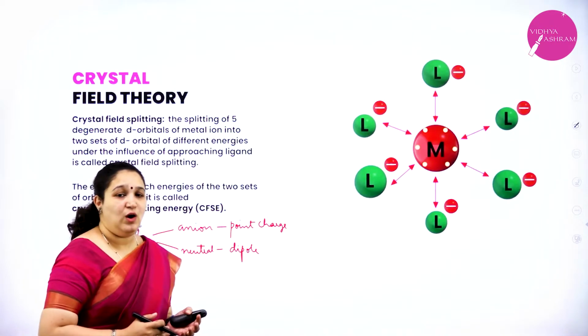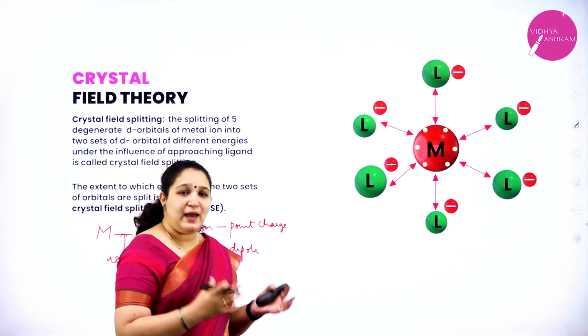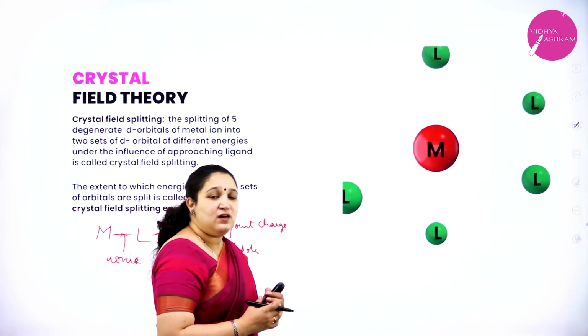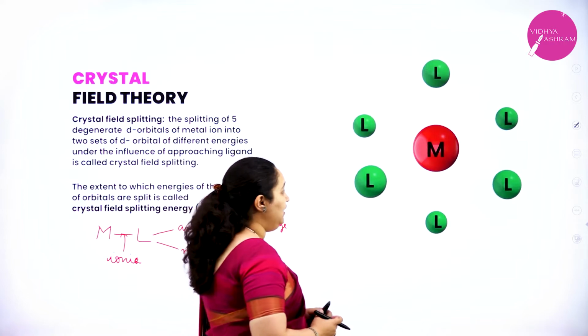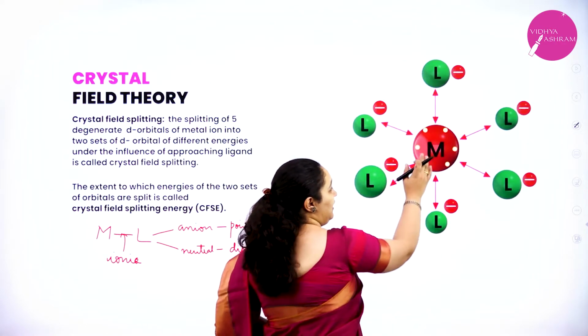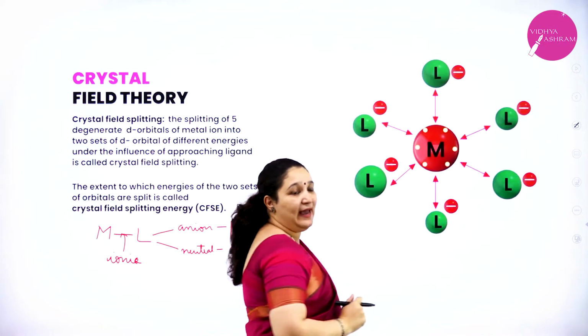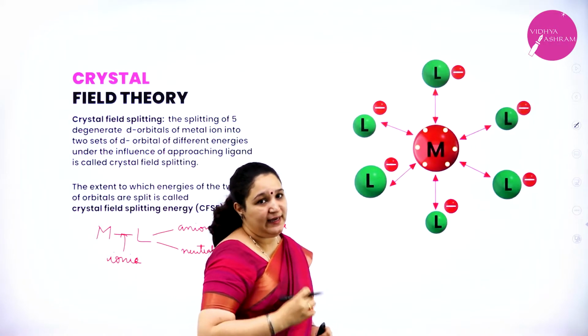Now, when the ligands are approaching the central metal ion, there is a repulsion between the electrons in the d orbital of the metal and the electrons in the ligand.